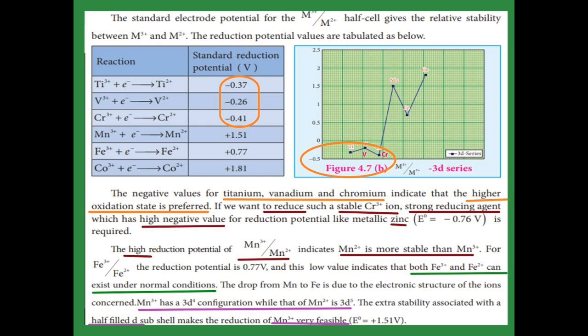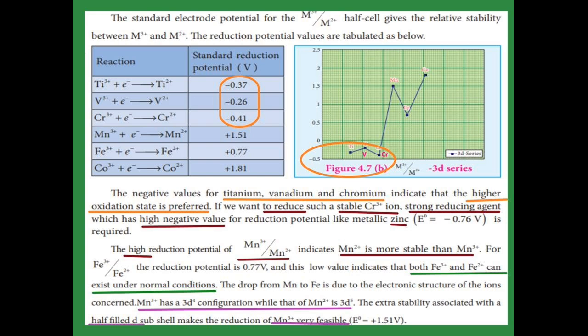These negative values indicate that they prefer the higher oxidation state. Titanium, vanadium and chromium prefer the higher oxidation state, that is titanium 3 plus, vanadium 3 plus and chromium 3 plus. Now if you want to change the stable chromium 3 plus ion, we need another element which is a strong reducing agent with strong reducing power. Here, zinc's standard potential value is given as negative 0.76 volt. The high negative value shows that it is a strong reducing agent. This strong reducing agent reduces the chromium 3 plus ion.